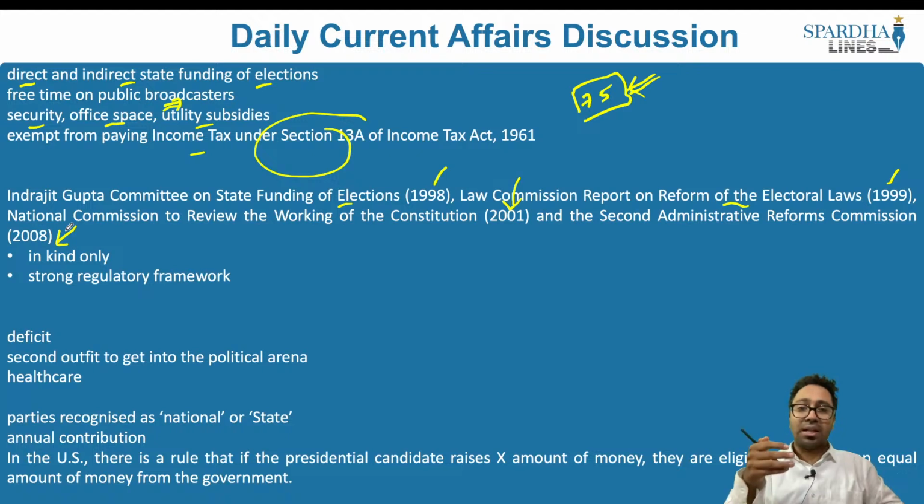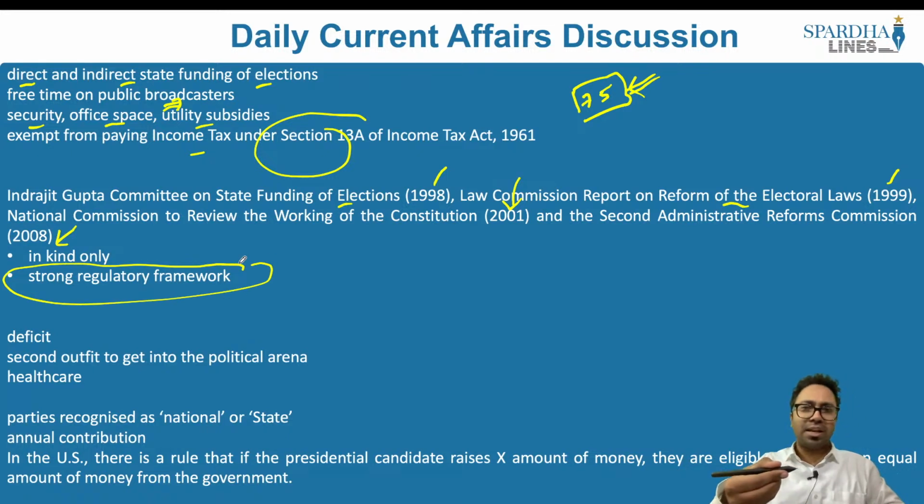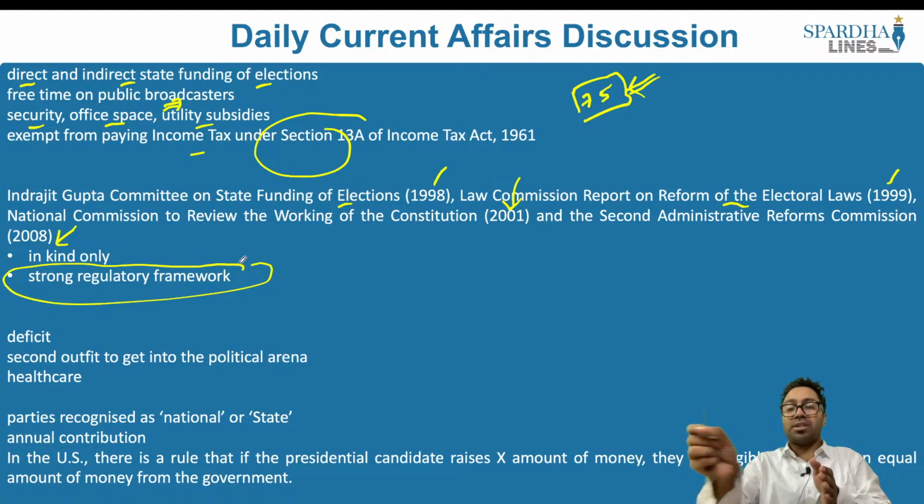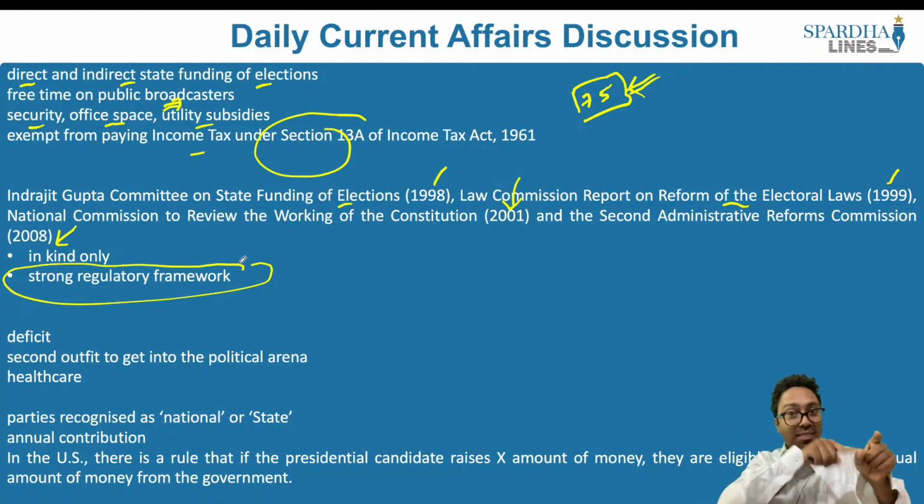The other commissions, that is the Law Commission Report on the Reform of Electoral Laws in 1999 and the Second Administrative Reforms Commission, which was appointed in 2008, basically went on to say that even before we come up with such a mechanism, which is in kind or partial, what we need to already have is a strong regulatory framework. How this particular program has to run, who has to appoint the person, who will be appointing this person, there is a person who will be giving the money to the people who will be contesting elections, and this person should also be appointed by someone to monitor, right?